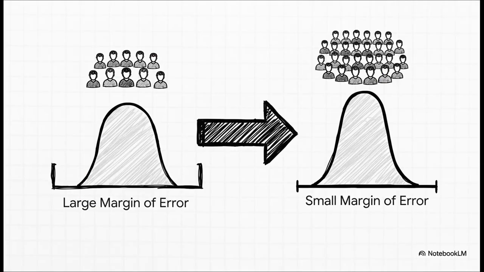And what's great is that this gives us control. You want a more precise estimate? You want to shrink that margin of error? The best way is to increase your sample size. The more data you collect, the tighter and skinnier that bell curve gets, and the smaller your margin of error becomes. It's a direct trade-off. More work gets you more precision.